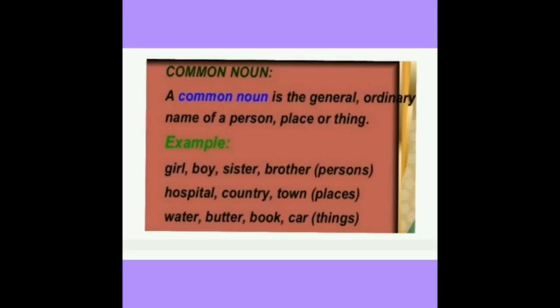See this example. For persons, girl, boy, sister and brother we can use. For places, hospital, country, town. For things, water, butter, book and car. So, a common noun can refer to anything that is living or non-living or inanimate. It can also name a person, a place, or an abstract idea or concept.